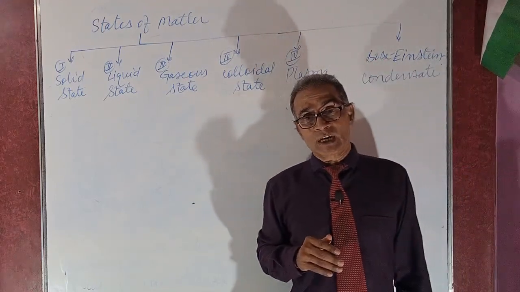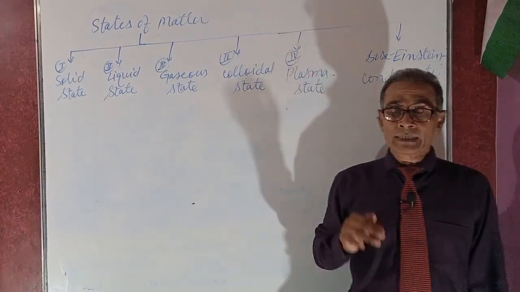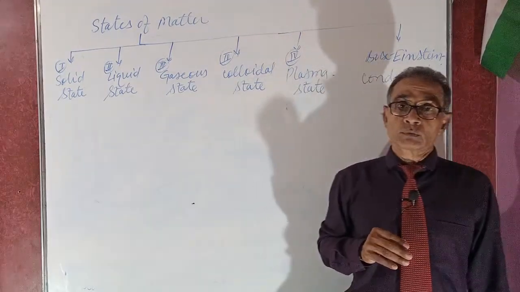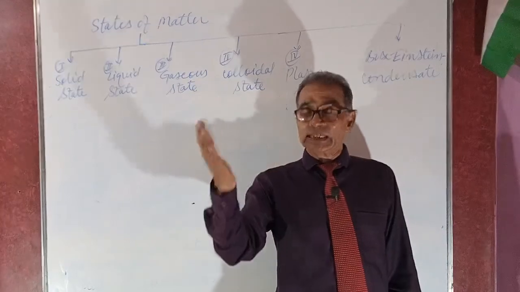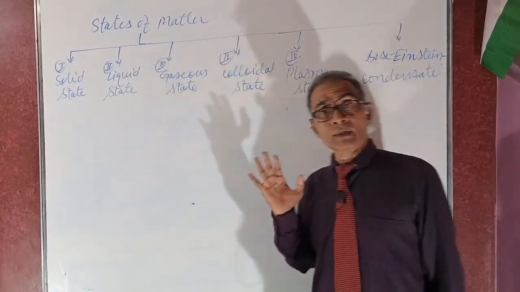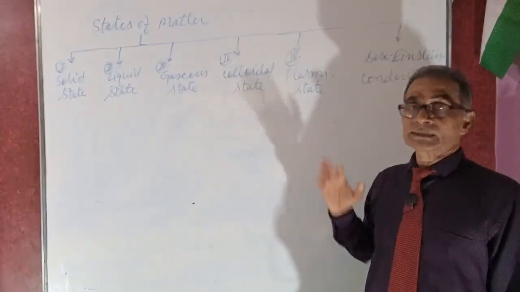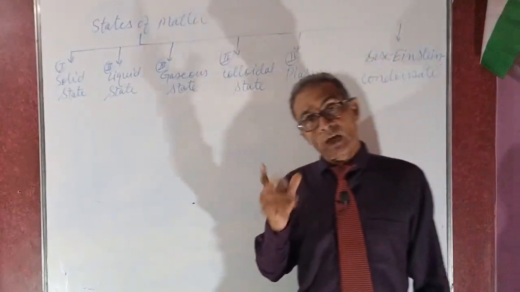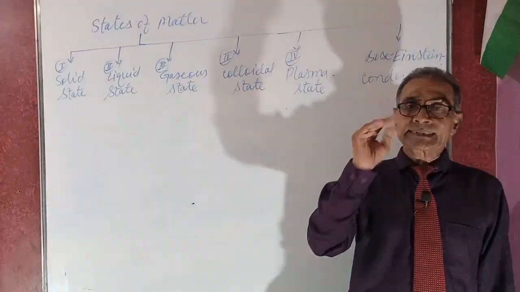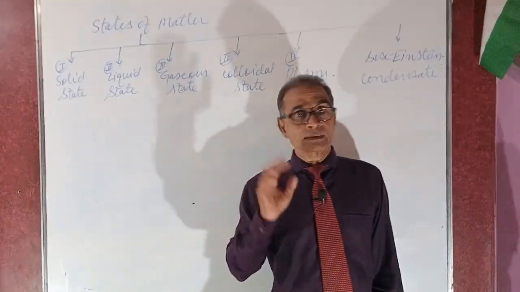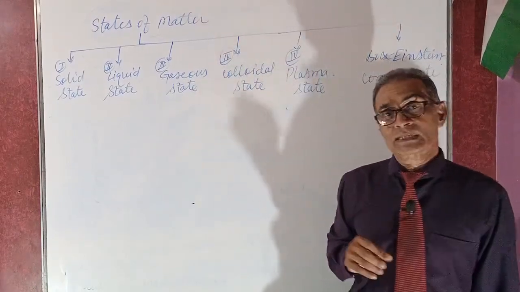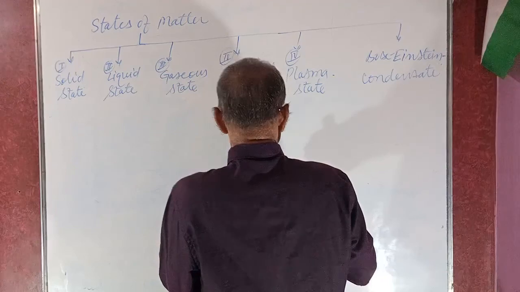A particle size more than 10 to the power minus 7 up to 10 to the power minus 4 is the colloidal state. Suspension particles can be seen by the naked eye, just like sand particles suspended in water.